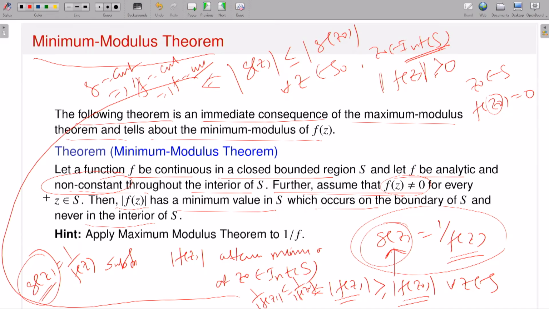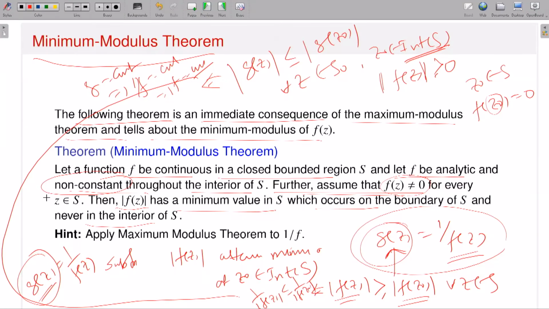So how do you prove it? Once again, I'm just repeating the proof. The proof is that you have to apply the maximum modulus principle. The statement says that your function f, which is continuous on a closed bounded region S, non-constant and analytic in the interior of S, and non-vanishing at all points in S, then the minimum of modulus of f cannot be attained in the interior; it is always attained on the boundary. You have to prove this theorem by the method of contradiction.